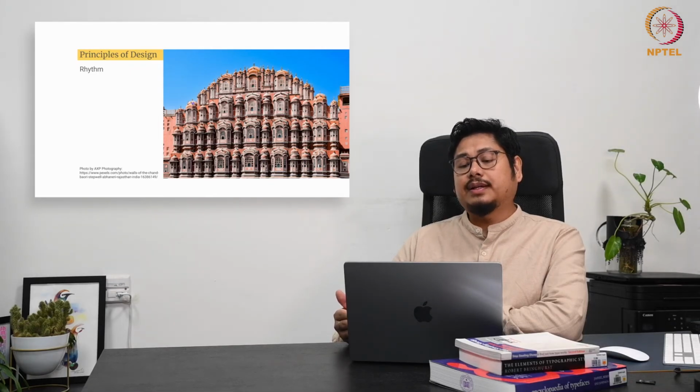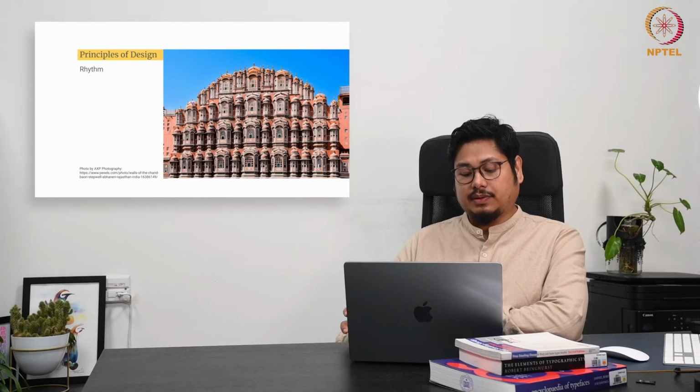There can be multiple principles in a composition. Here again the repetition is happening, and because of the repetition at a specific interval, the concept of rhythm has been addressed in this particular layout, right?